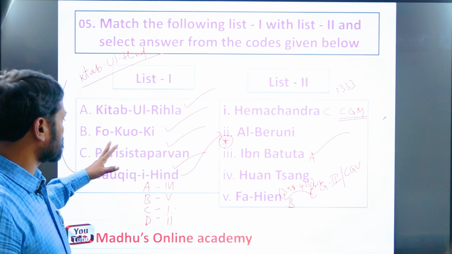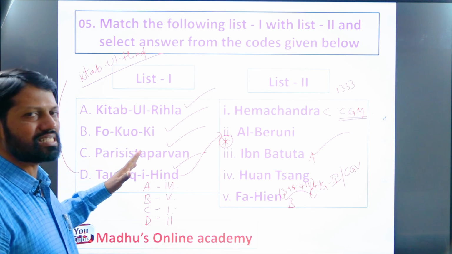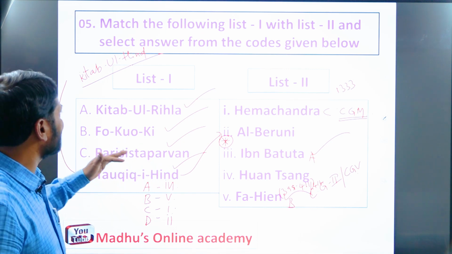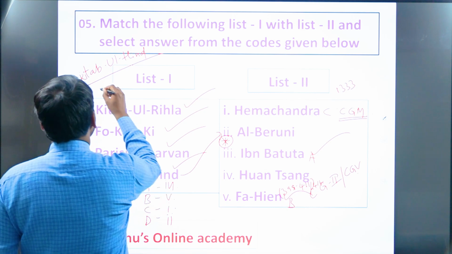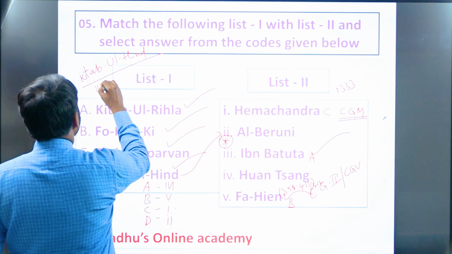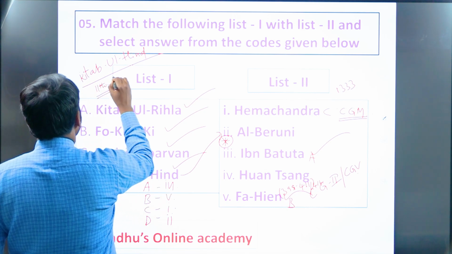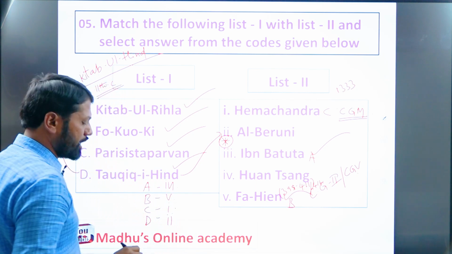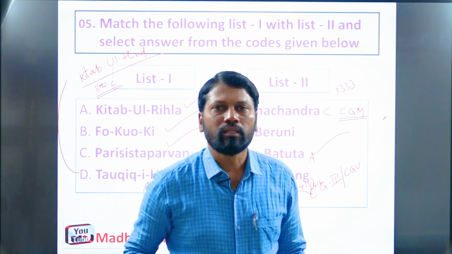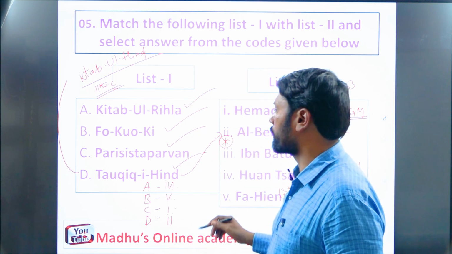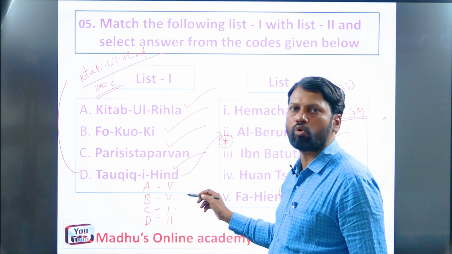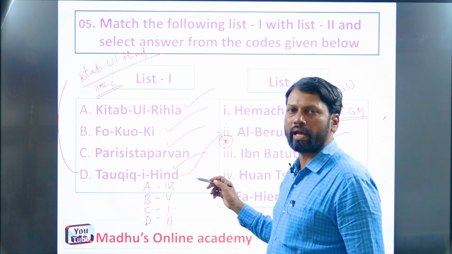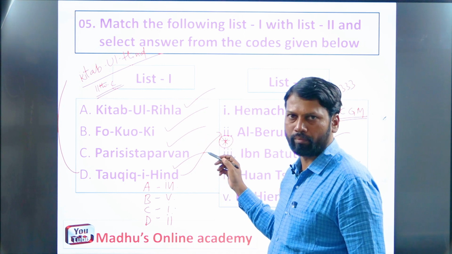So it reflects the conditions as they were in 11th century AD India. So in 11th century AD India, which different conditions were prevailing? The same conditions he was trying to incorporate in his book entitled Tawfiq-i-Hind, otherwise called Kitab-ul-Hind, remember.